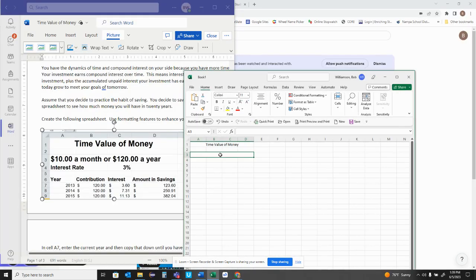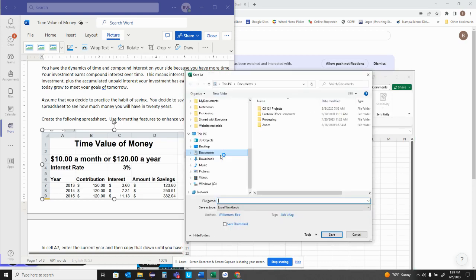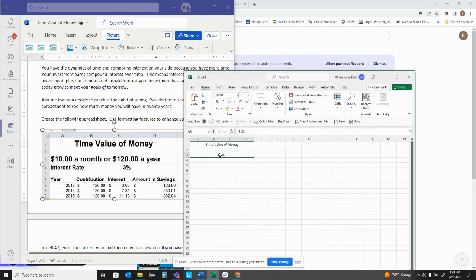And we're going to put into there $10 a month, or interest rate.